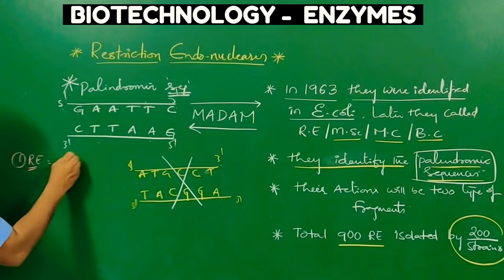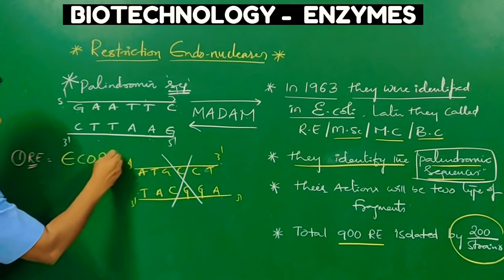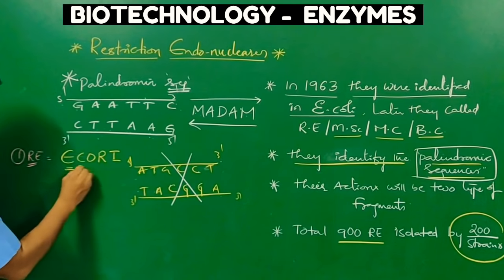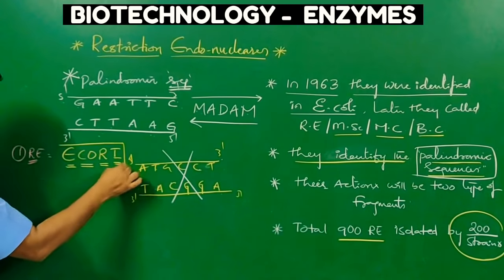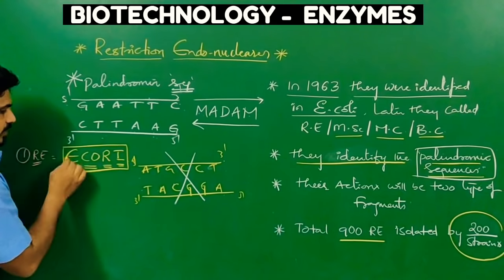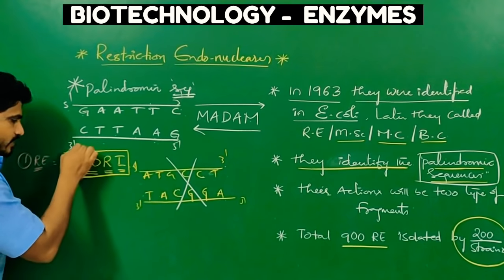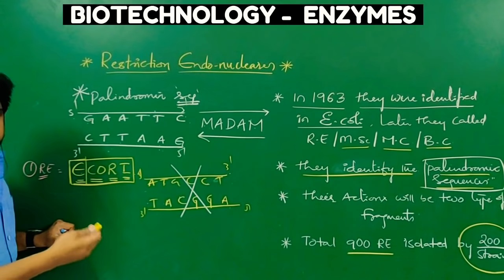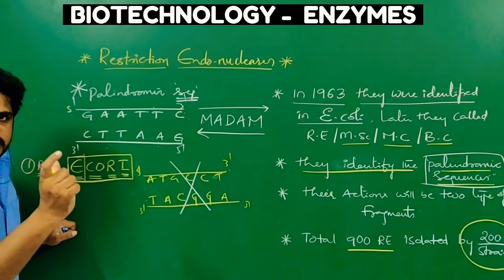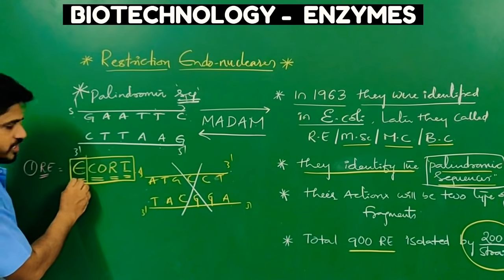Suppose I give you one restriction endonuclease enzyme now. That name is EcoR1. Escherichia coli R strain, number 1. This is how we give the naming. In a restriction endonuclease enzyme name, the very first letter tells the organism's genus name. Escherichia coli: Escherichia is the genus, so E means Escherichia.